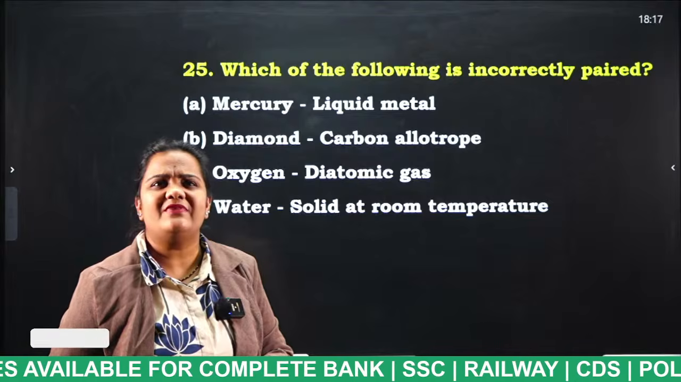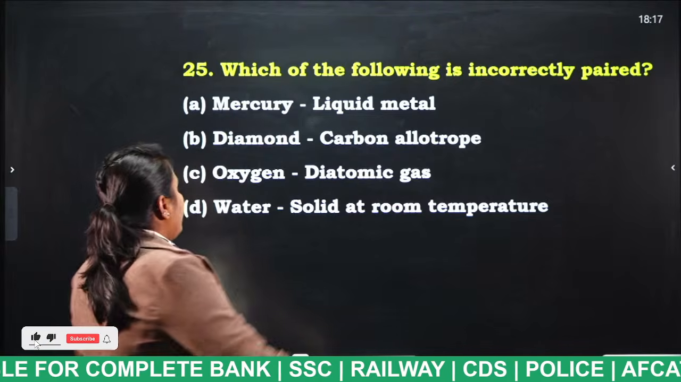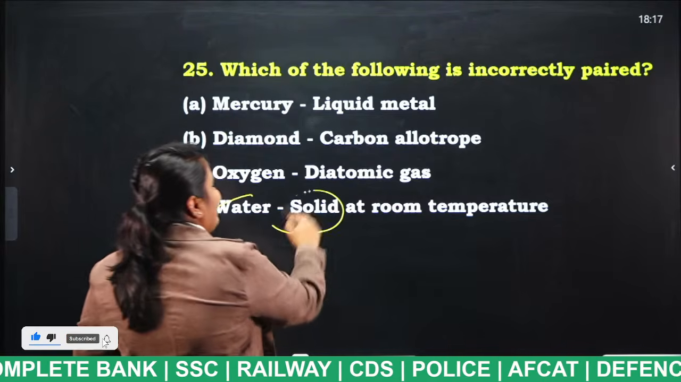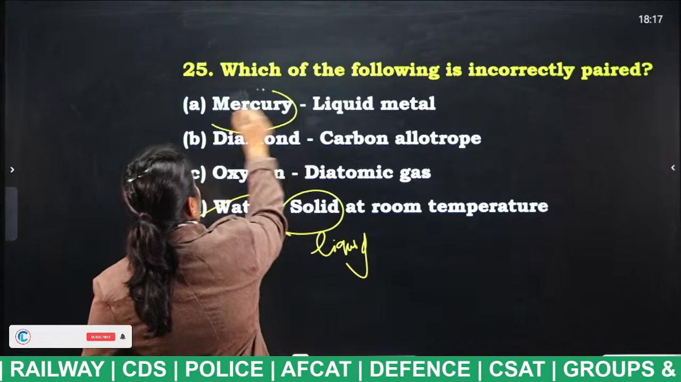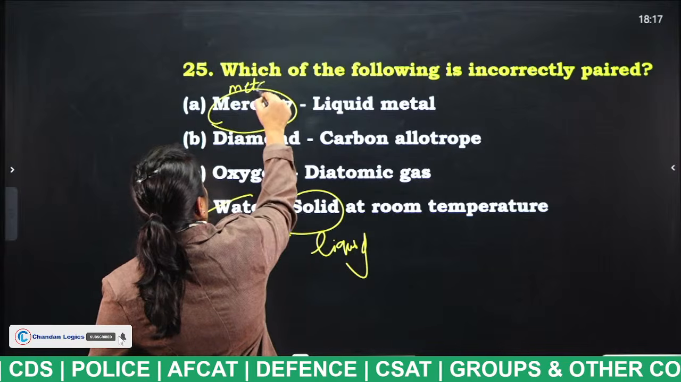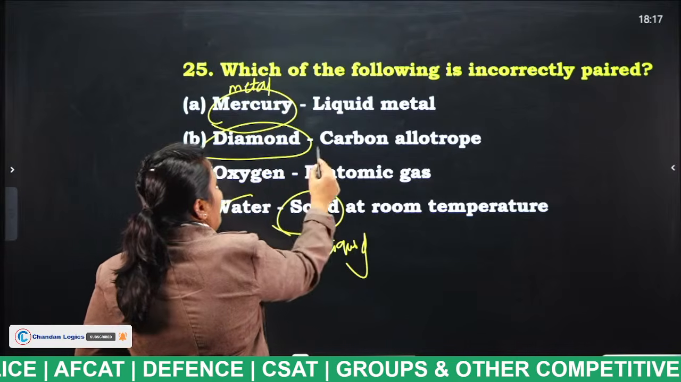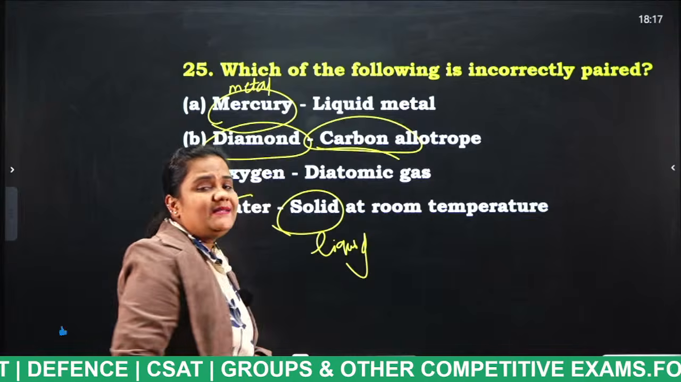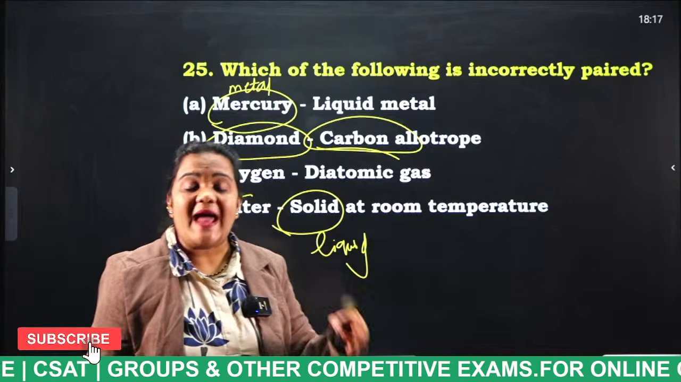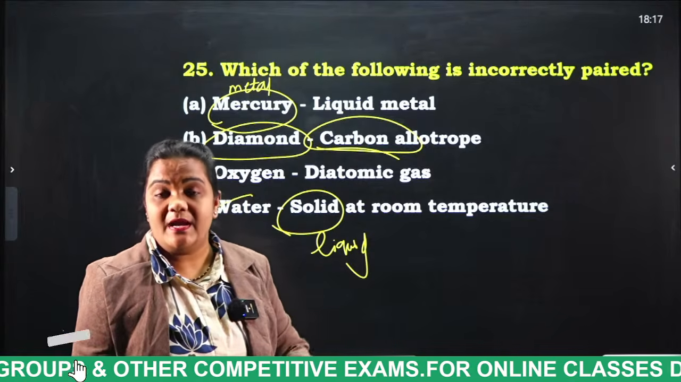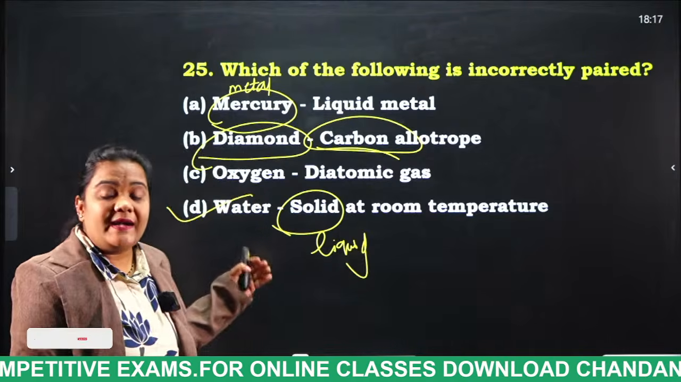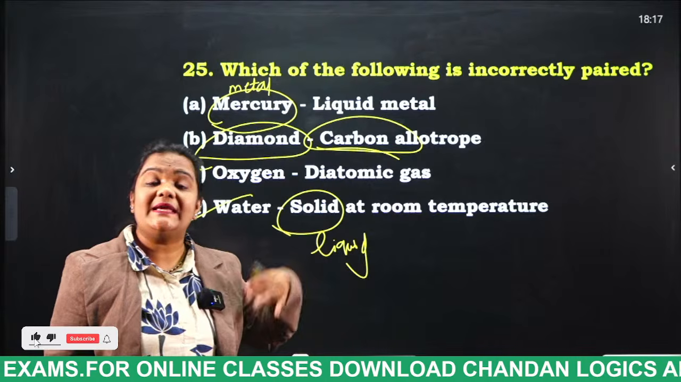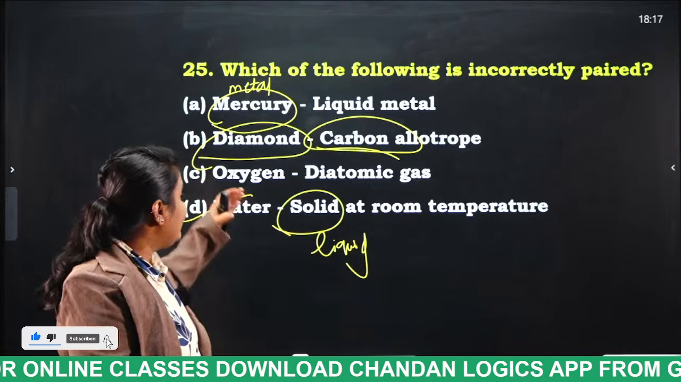What is the answer for this question, students? Very good. Water. Water is liquid at room temperature, it is not solid at room temperature. Mercury is the only metal which is liquid at room temperature. Diamond is an allotrope of carbon. What are the allotropes of carbon, students? Graphite, Buckminsterfullerene, diamond. These are the allotropes of carbon. And carbon is considered as what, students? King of elements. And finally, oxygen.